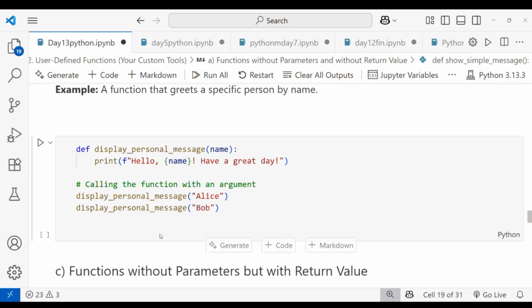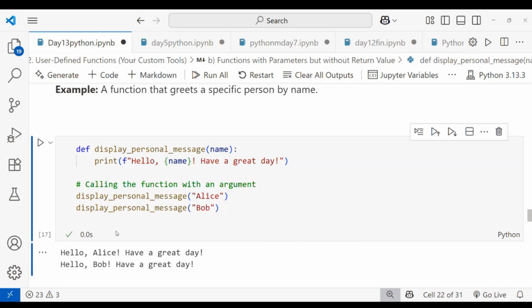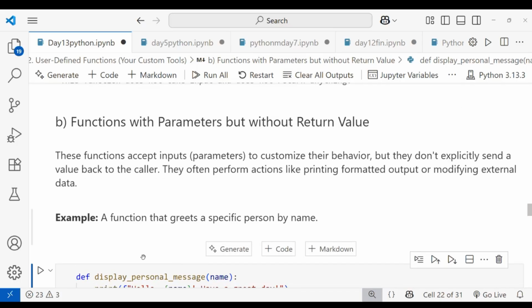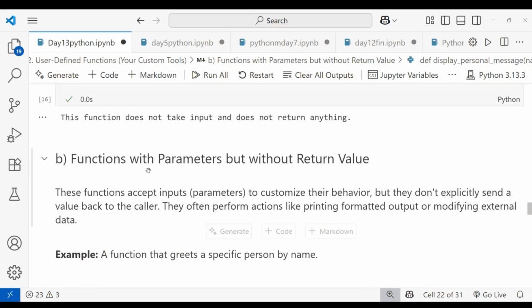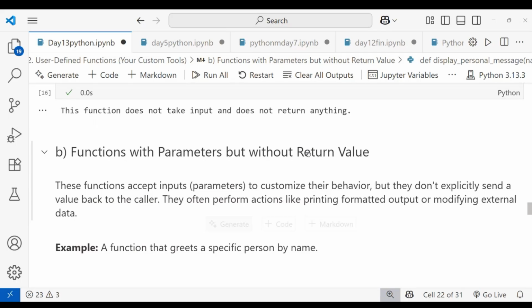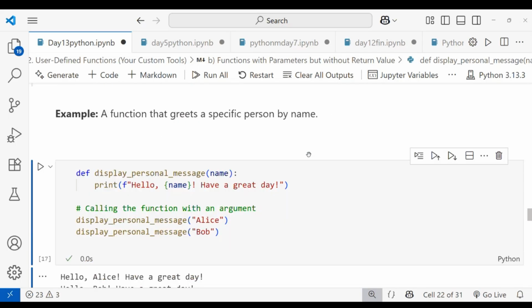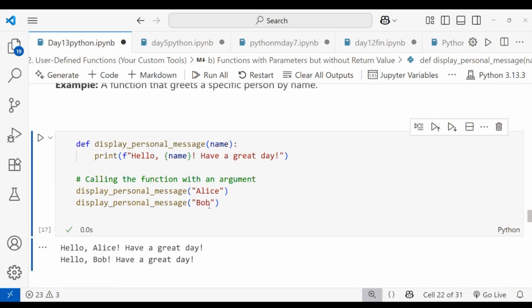So I'm running this. You can see: Hello, Alice. Have a great day. Hello, Bob. Have a great day. That is how it works. This is calling the function with an argument. This is a function with parameters but without a return value, so I'm not returning any value here. I'm just calling the function.